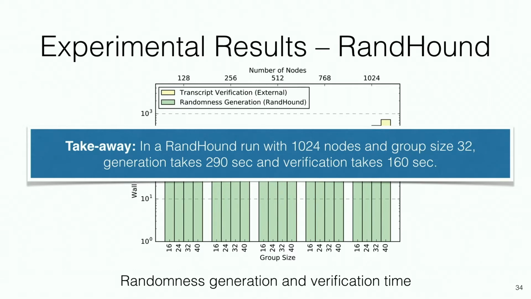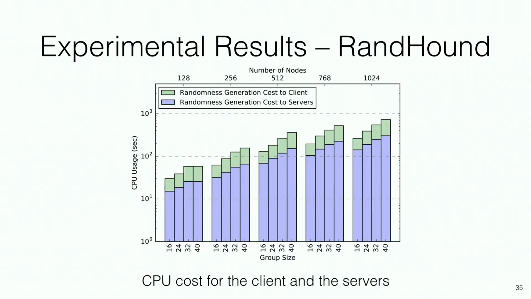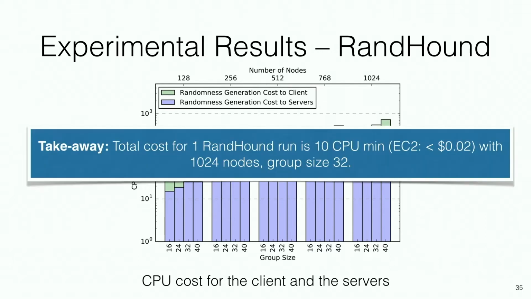So the takeaway in RandHound with 1,024 nodes in a group size of 32: generation takes around 290 seconds and verification takes 160 seconds. We also looked at the CPU cost for both the client and the servers in exactly the same setup. And the total cost for one RandHound run is around 10 CPU minutes, which translates to small change on EC2. And again, that was done with 1,024 nodes with groups of 32 nodes.